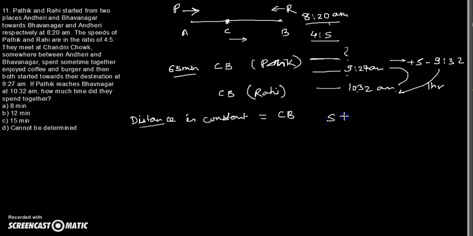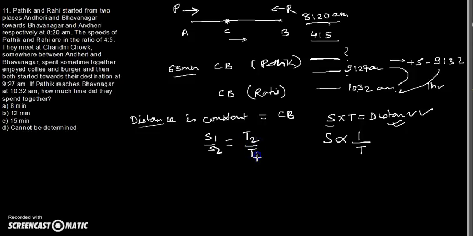And you know that speed into time is equal to distance. If distance is constant, speed is inversely proportional to time. So more than the formula, I would like to utilize the relationship between speed and time. So you can say that the speed ratio is inversely proportional to the time ratio.